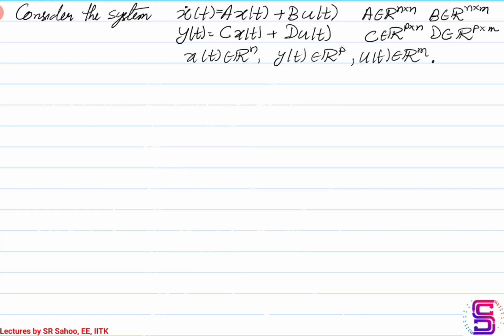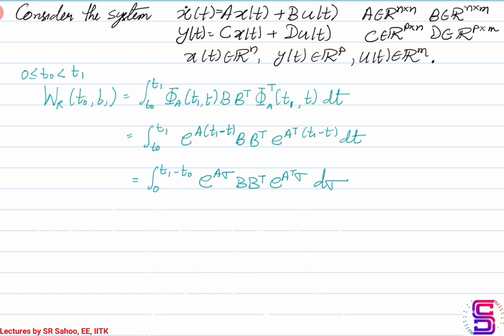For this system, we can analyze whether it is reachable, whether it is controllable, whether it is observable, whether it is constructible. And for each of these, we have a corresponding Gramian associated with it. The reachability Gramian, which is in this form, can be finally expressed in terms of integration over the interval 0 to t1 minus t0 as shown here.